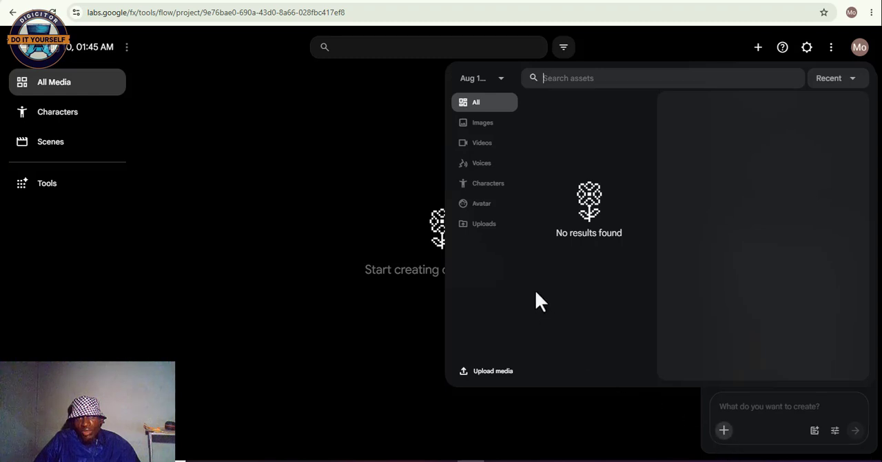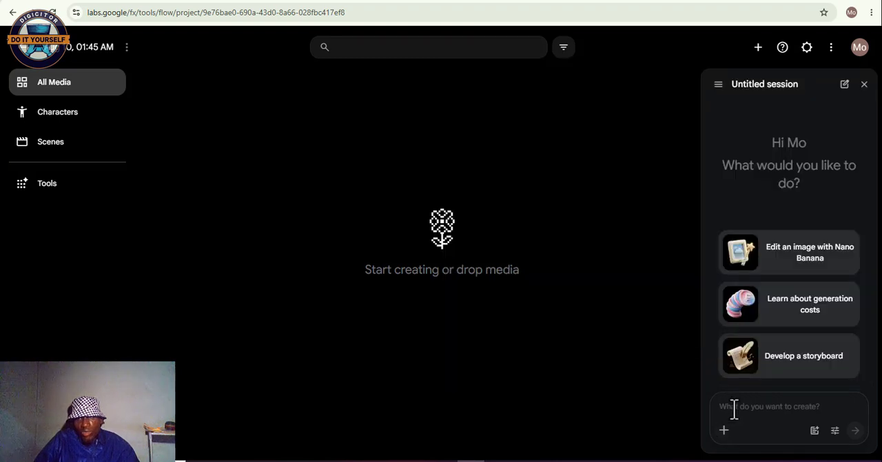You can equally, if you want to add images, do that here. Add images, videos, voice, characters, avatar. You can upload media here. If you want to upload media and animate your images, you can do that. But here we're using it to generate images.